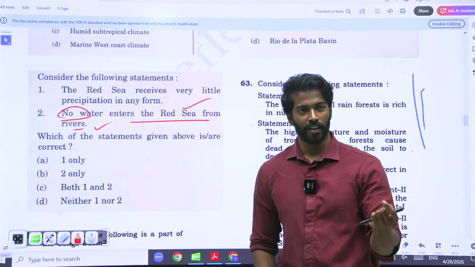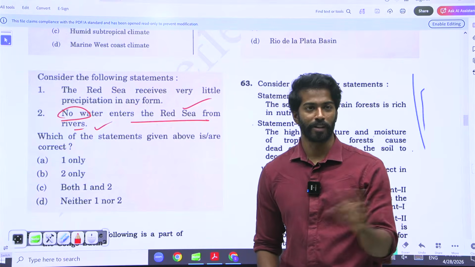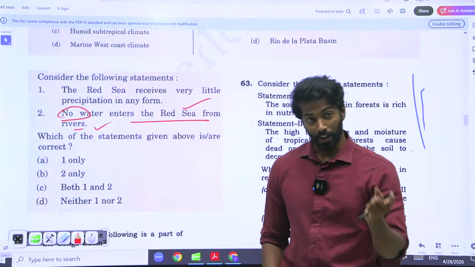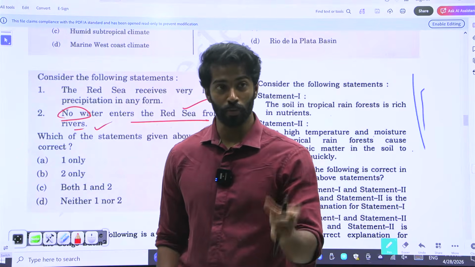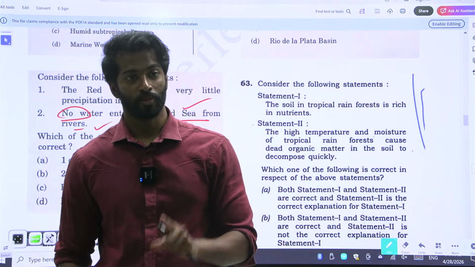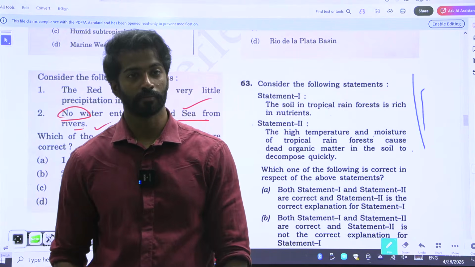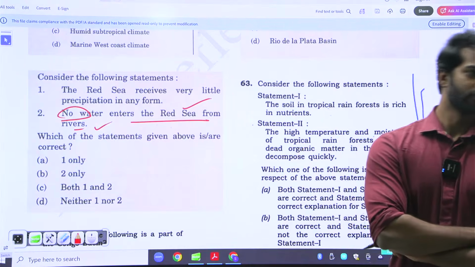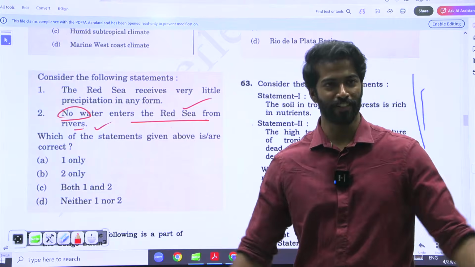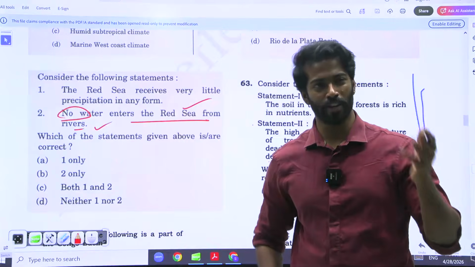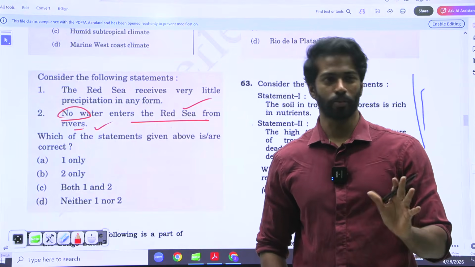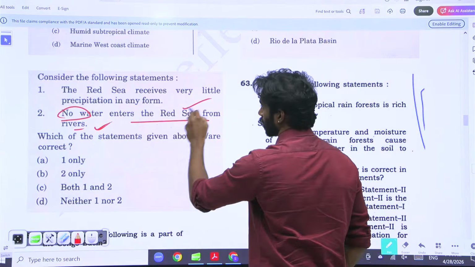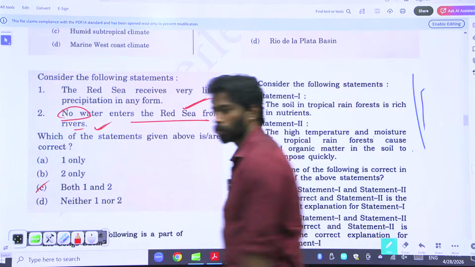That's why I say elimination technique will not work in every place. It can work for 80% of the time. For 20% of the time, it will not work. But for it to work 80% of the time, you need to have knowledge. Build a knowledge base. We'll see in polity. When it comes to polity and environment, there are some elimination techniques. Look at those. Don't worry. No water enters the Red Sea from rivers, and the Red Sea receives very little precipitation. Both 1 and 2 are right.